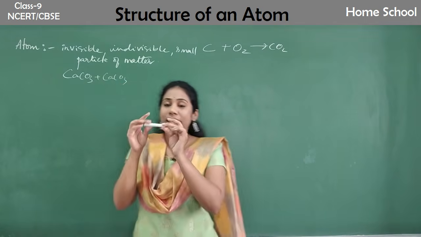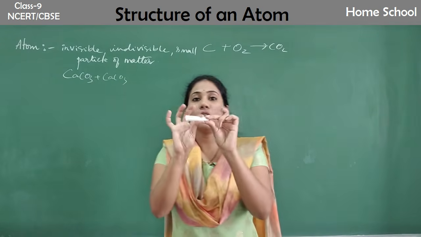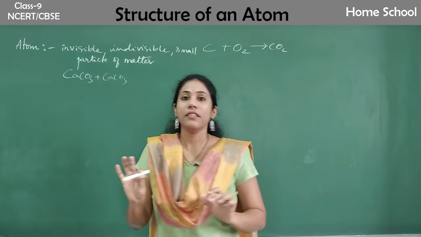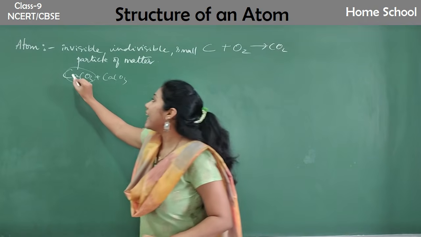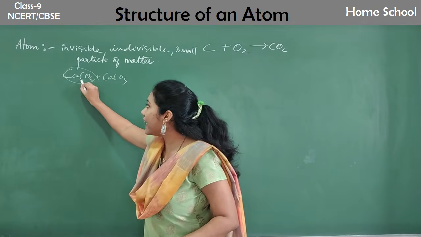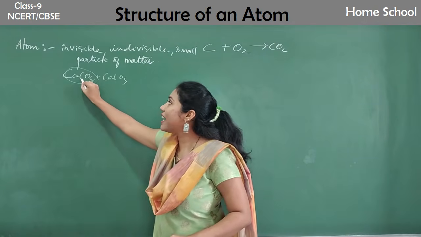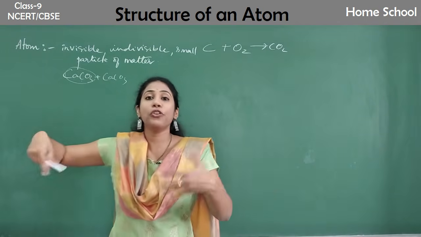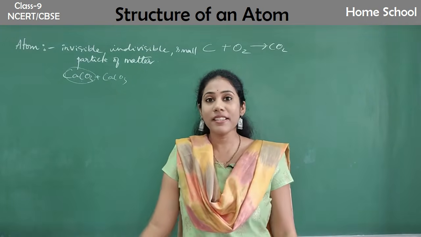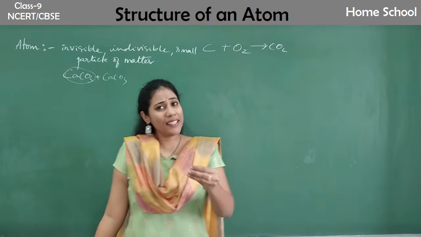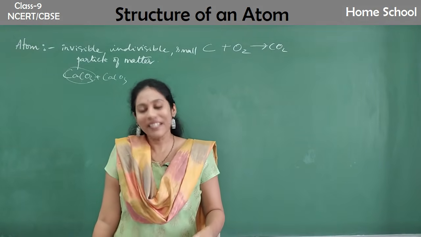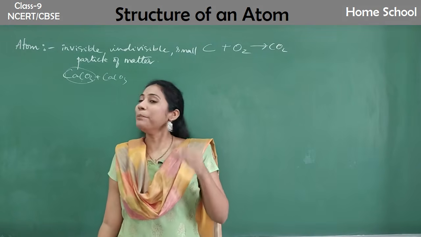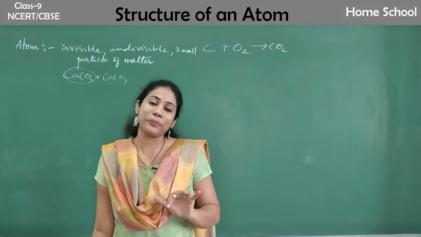They are present together to form this particular matter called chalk piece, right? And how was calcium carbonate formed? When calcium atom combined with carbon, and also when oxygen atom combined with this, you got that calcium carbonate, isn't it? So who is a combining particle here? Atom, isn't it? So we need to study more things about an atom.